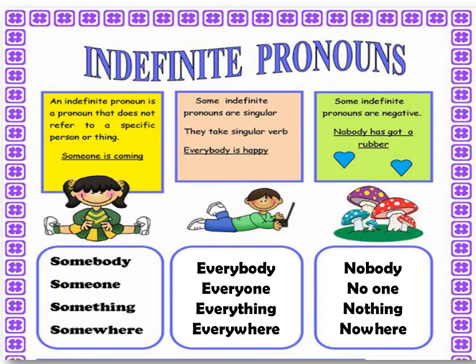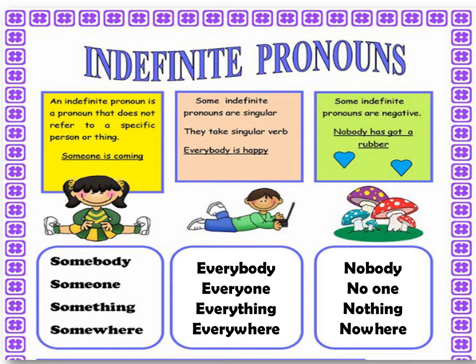Next category: some indefinite pronouns are singular. They take a singular verb. Example: everybody is happy. Other indefinite pronouns that can be used only with a singular verb are everybody, everyone, everything, everywhere. We can use only a singular verb with these indefinite pronouns.